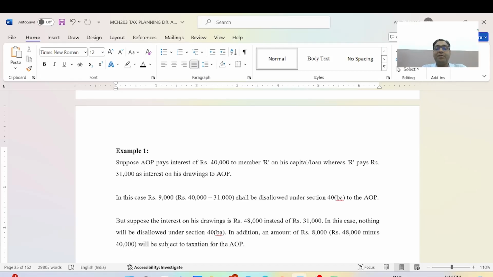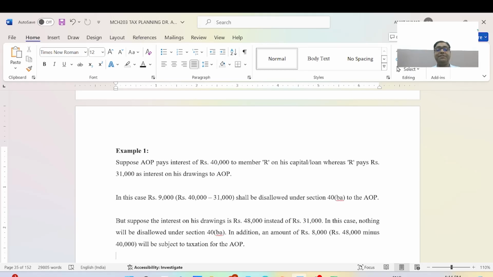In case of 9,000, it means 40,000 minus 31,000 shall be disallowed under section 40BA to the AOP. AOP is not allowed the deduction for this type of interest.